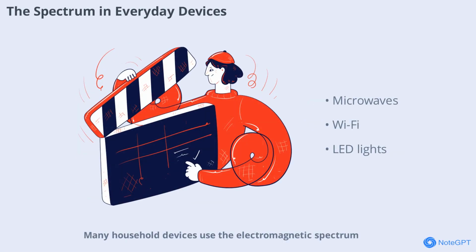Many household devices use the electromagnetic spectrum, from microwave ovens and Wi-Fi routers to TV remotes and LED lights. These technologies make our lives easier, safer, and more entertaining. The next time you use a gadget, think about the invisible waves at work behind the scenes.